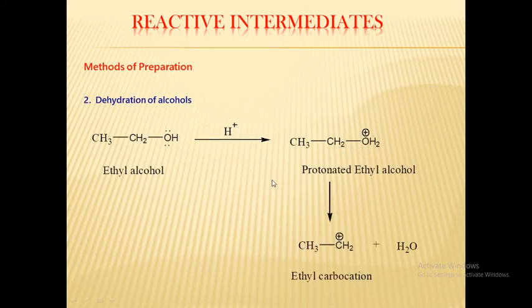Then the second one, dehydration of alcohol. First we see what is alcohol. Alcohol means the functional group is the hydroxyl group, that is the OH bond. When a hydroxyl group is directly attached to an aliphatic hydrocarbon, this compound is called an alcohol. If this hydroxyl group is directly bonded to a benzene ring, that is an aromatic compound, that compound is called phenol.